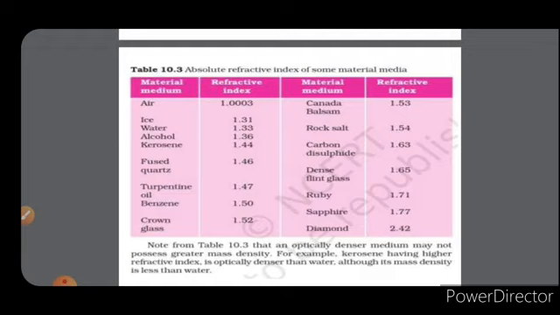For example, kerosene, having higher refractive index, is optically denser than water, although its mass density is less than water. And from this table we can also conclude that diamond has the highest refractive index.